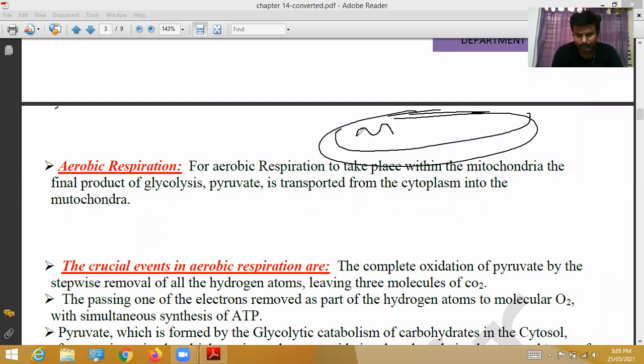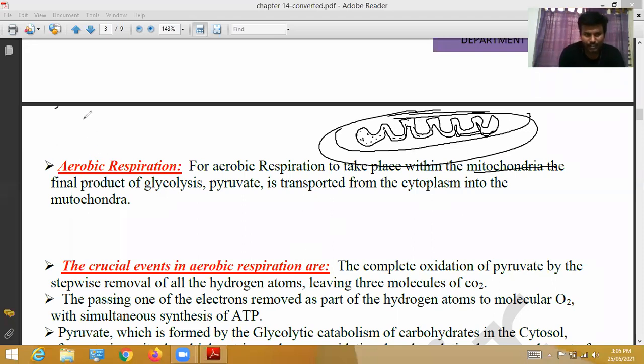In this one, the matrix will be there like this way. This mitochondrial matrix will be there like that. So aerobic respiration takes place within the mitochondria. See here, this is the mitochondrial matrix. In this one, aerobic respiration takes place.